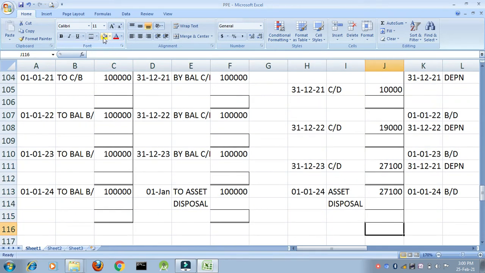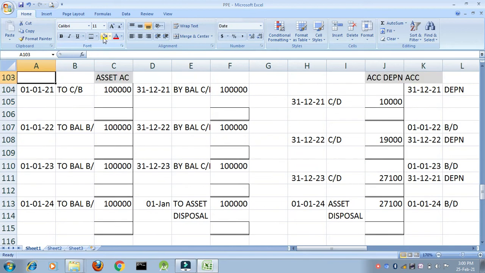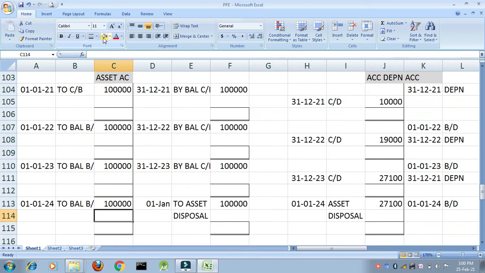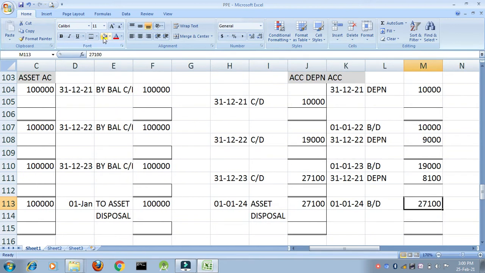Last is what? I am disposing of my asset. Okay, on 1st of January, let me come to my asset account. What is happening? On 1st of January, I am disposing of my asset. Now in asset account, I have a balance of 1 lakh. The depreciation with respect to this is in accumulated depreciation account, 27,100.